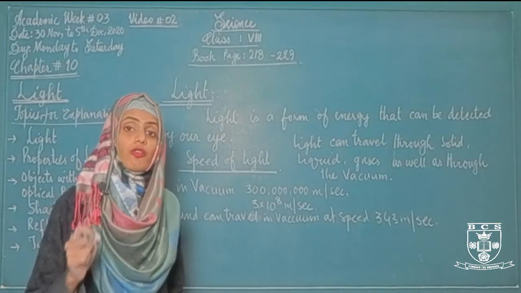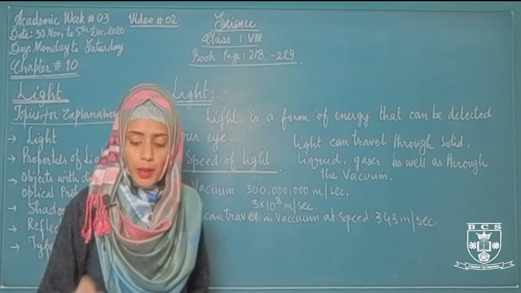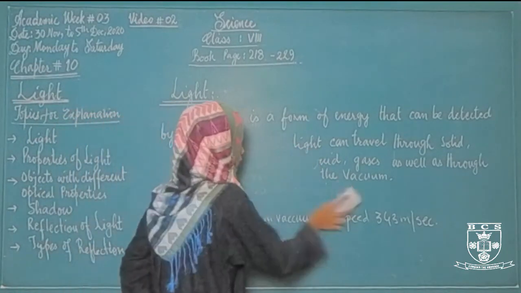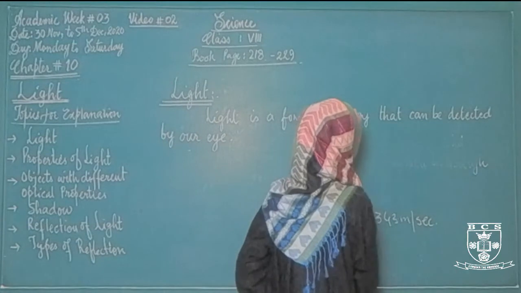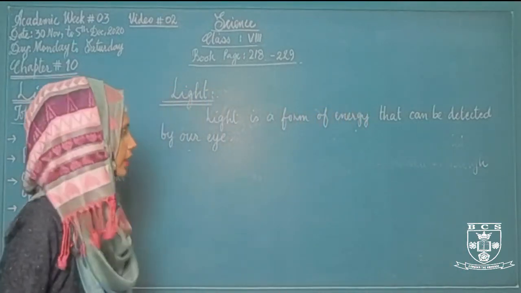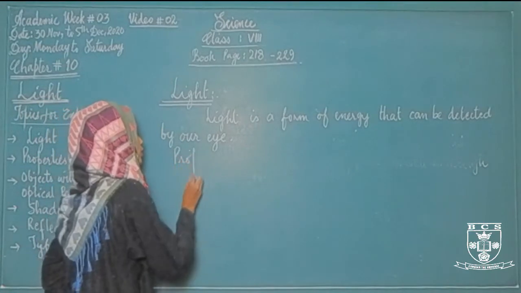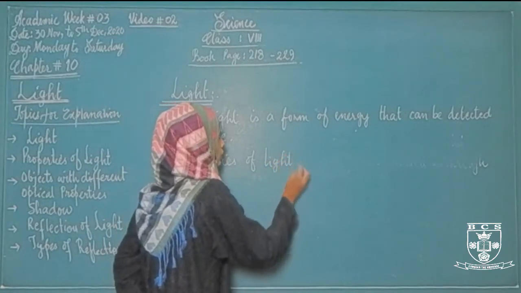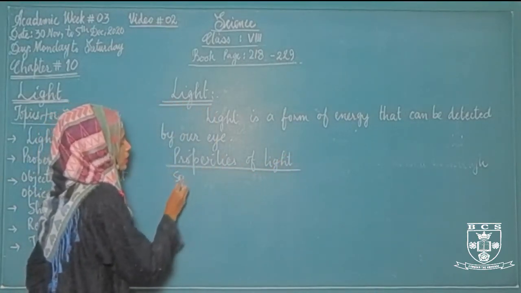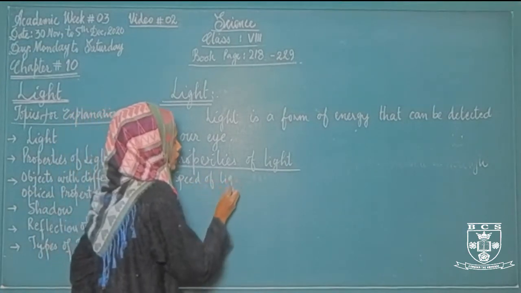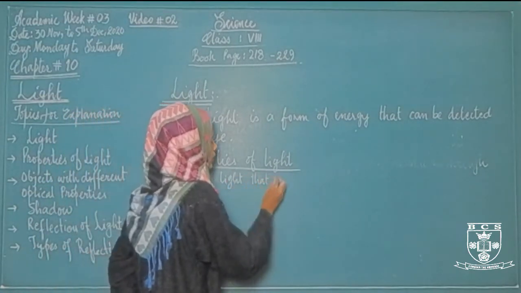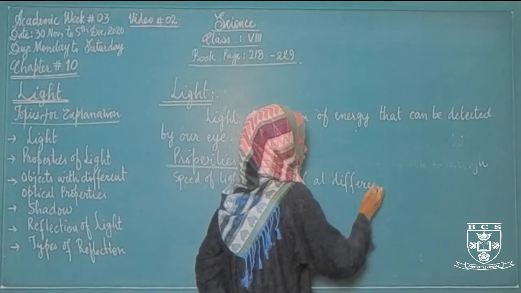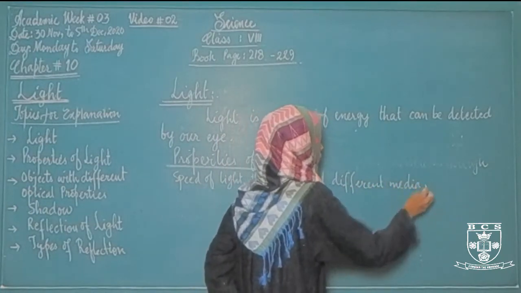So the speed of light is different in different media. If we talk about the properties of light, which is the second topic of today's lecture, the first property is that the speed of light is different at different media.